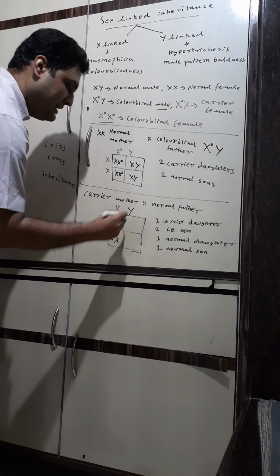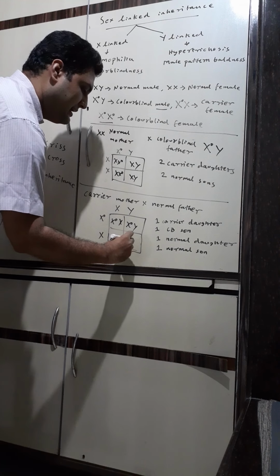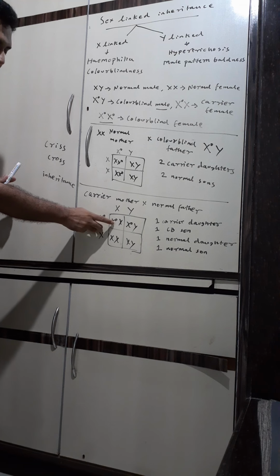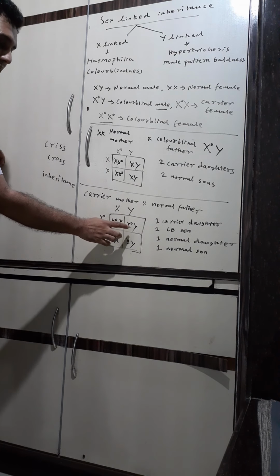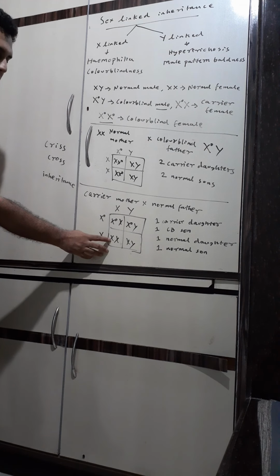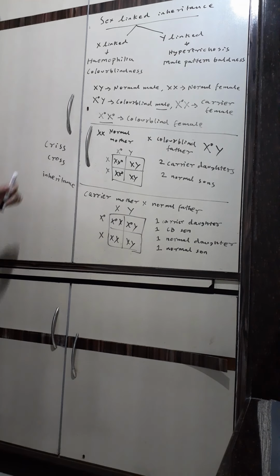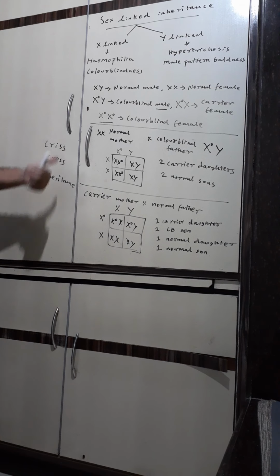Normal X and normal X is a normal daughter, and this is a normal son. So this ratio is 1:1:1:1.